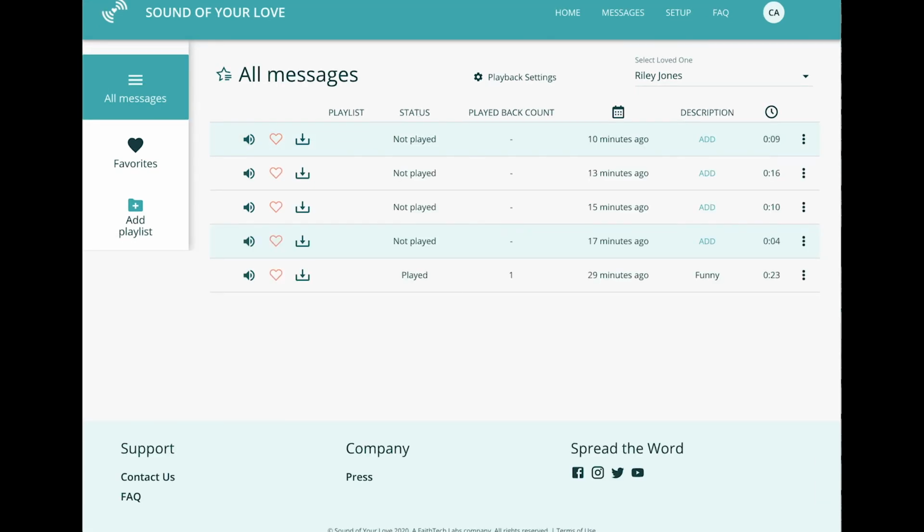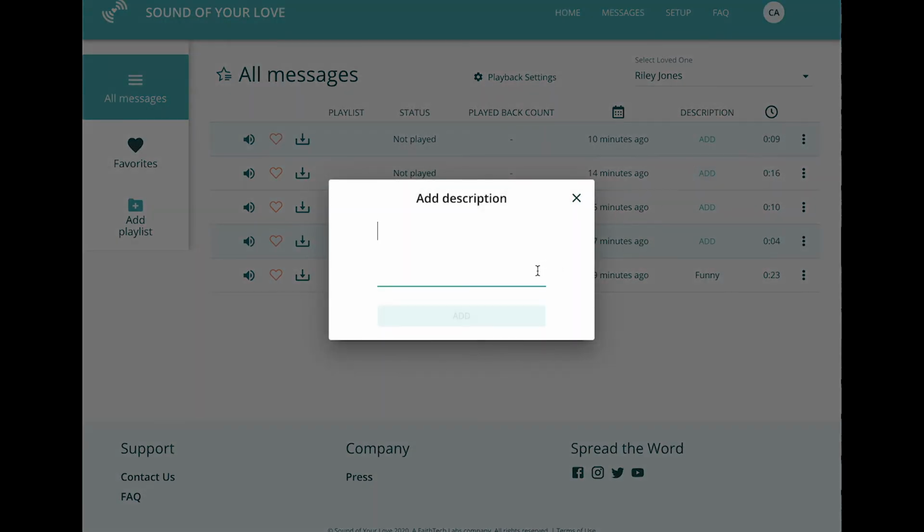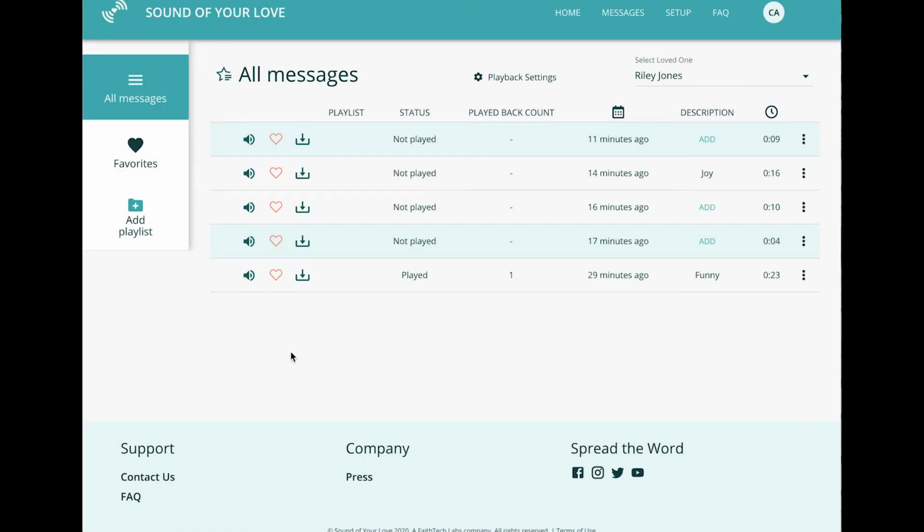Here's what you will see when messages have started coming in. You can add a description for messages here. You can type the name of the person who left the message or other information that sets it apart. If you want to mark a message as a favorite, click the heart to add them to the favorites playlist.